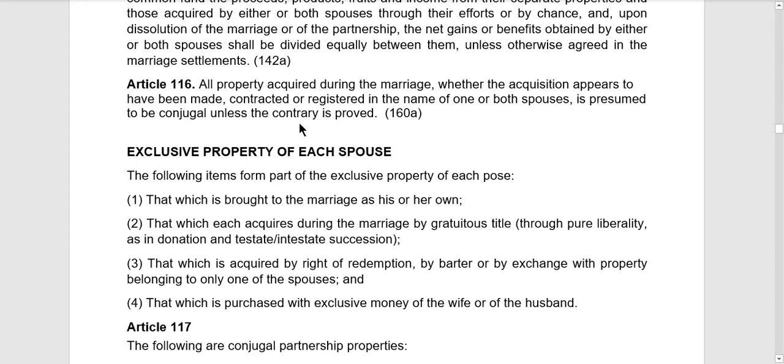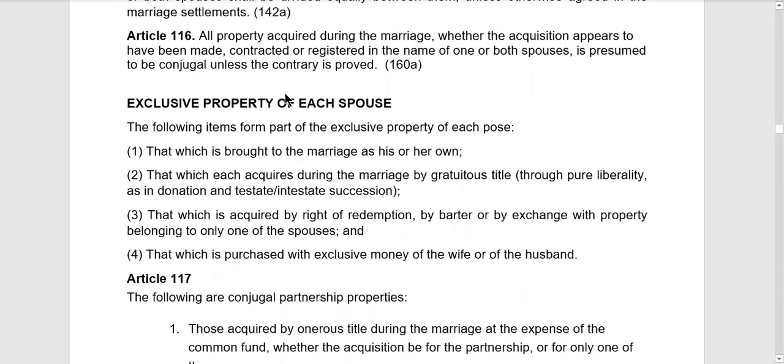So as a general rule, lahat daw ng properties na inacquire during the marriage, kahit na yung name, no, ng owner, or even if such a property acquisition appears to have been made, contracted, or registered to the name, no, of one, kahit sa isa lang sa kanila or sa kanilang dalawa, still, general rule, such property acquired is conjugal property, unless contrary is proved.